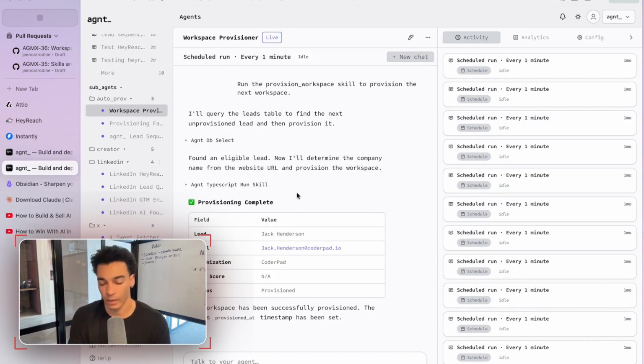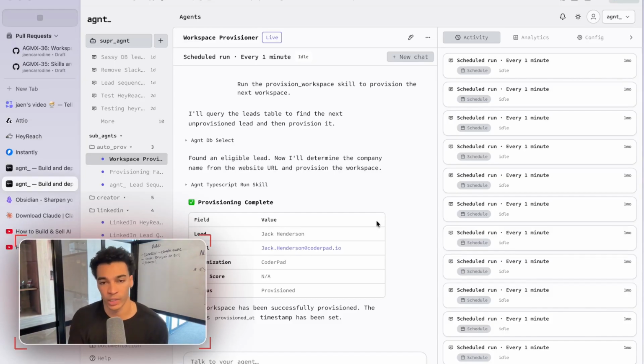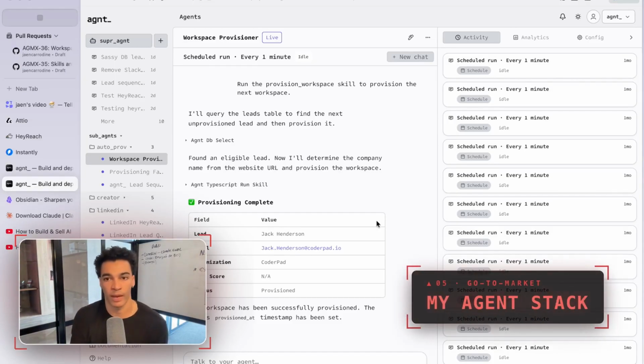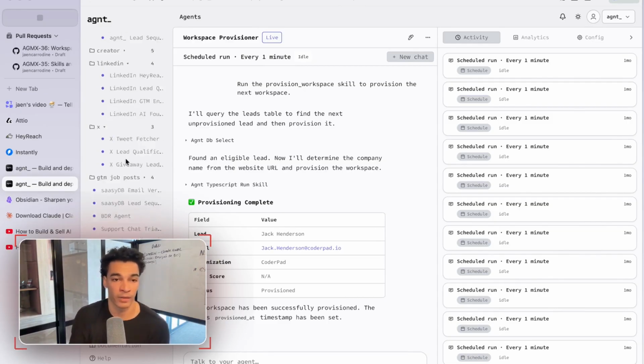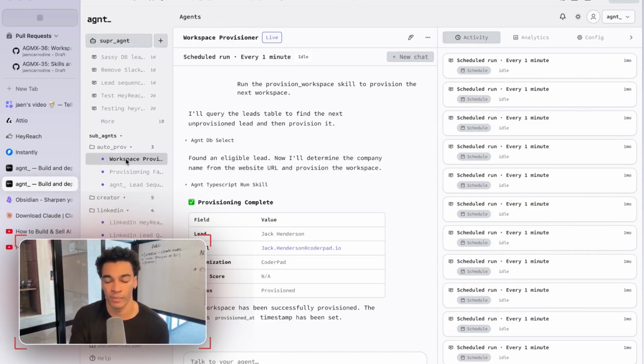So, okay, here we are in my agent workspace. This is the workspace where I'm running the agents that are automating the entire go-to-market workflow for my company. As you can see, there are a ton of different agents here, so I'll just give you a brief overview of all of them. And as I mentioned at the beginning of this video, the last section of the video will cover the exact system that I'm using to generate leads that are paying me thousands of dollars a month completely on autopilot. I'll give you a brief preview of that here first, but stick around to the end of the video because I'll break down that entire system end to end. So that system is my LinkedIn engagement scraper and outreach system.